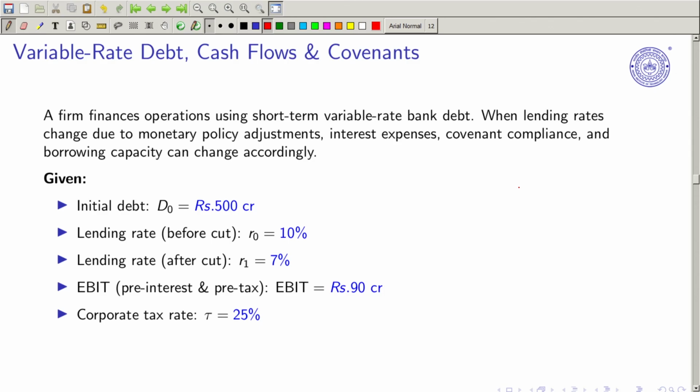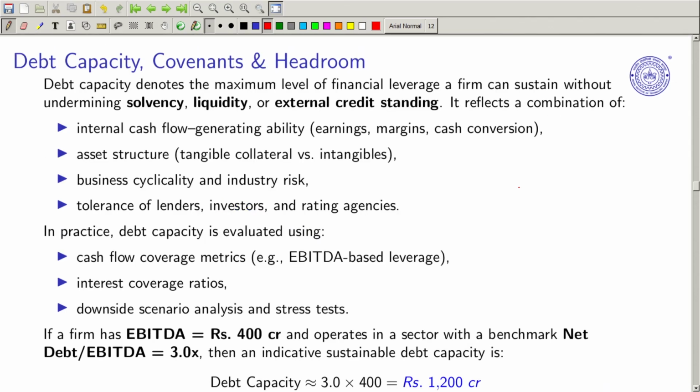Now here we are using the term covenants, right? So let's understand what covenants are. Here you have three things to note. First is debt capacity. What is debt capacity? It is the maximum level of financial leverage a firm can sustain without undermining solvency, liquidity or external credit standing, which means how much cushion there is for the firm to borrow. If the earning is, suppose, 300 crore, and they can borrow 3 times the net income, that is 900 crore, or suppose 600 crore at 2 times. So this is what it implies.